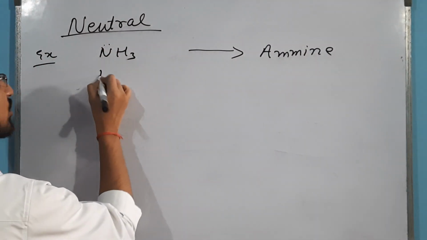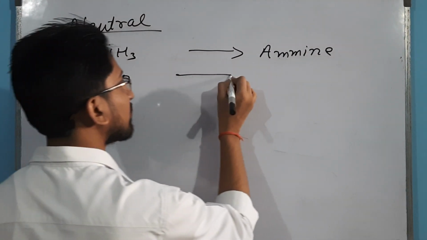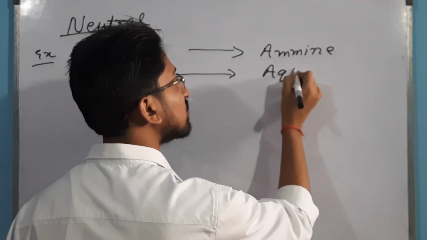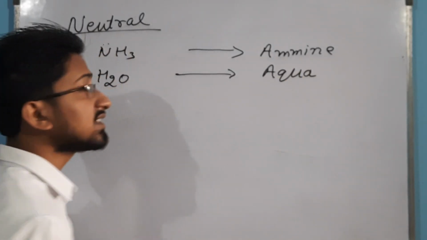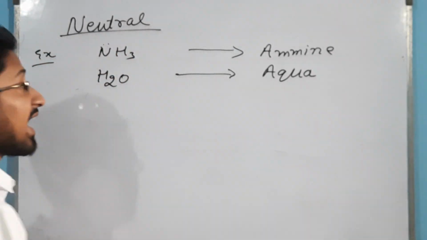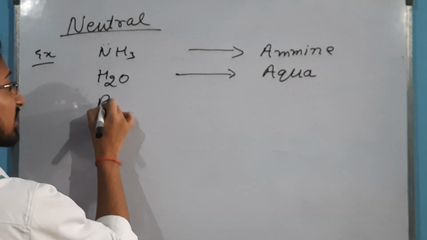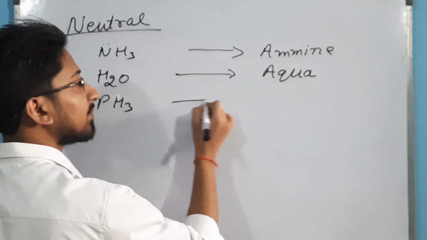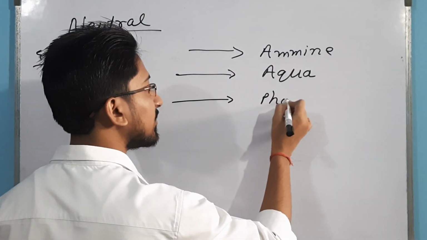There is another molecule called water. You all know that it is water. Here you will write it as aqua. While writing IUPAC, you will write it as aqua. Now the other is PH3. You all know the name. It is phosphine.